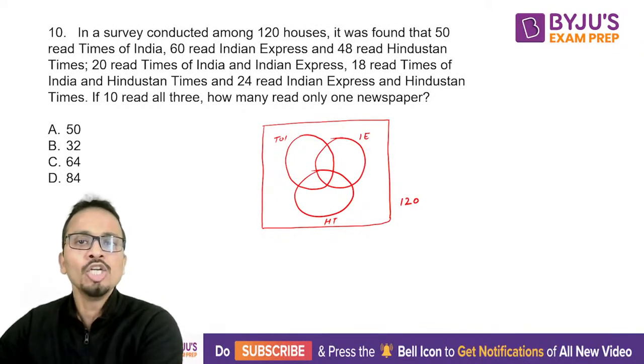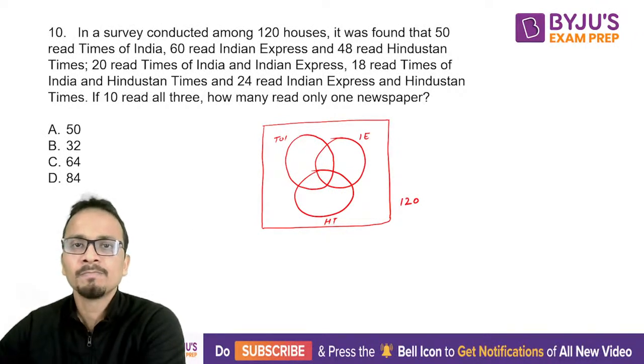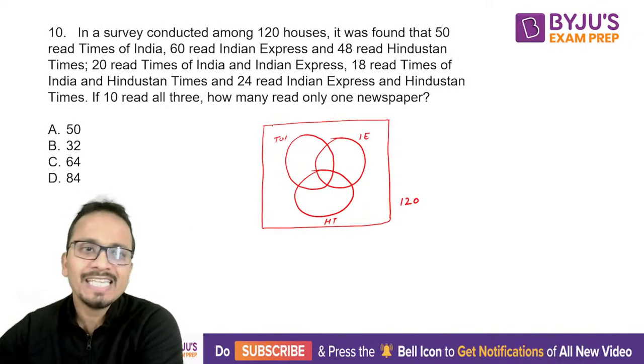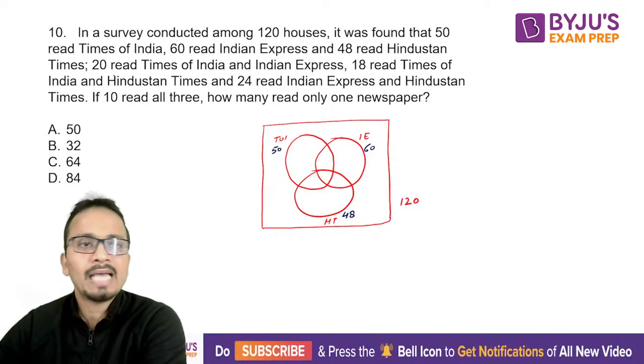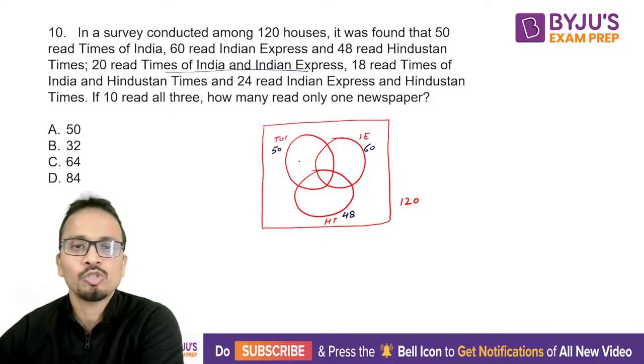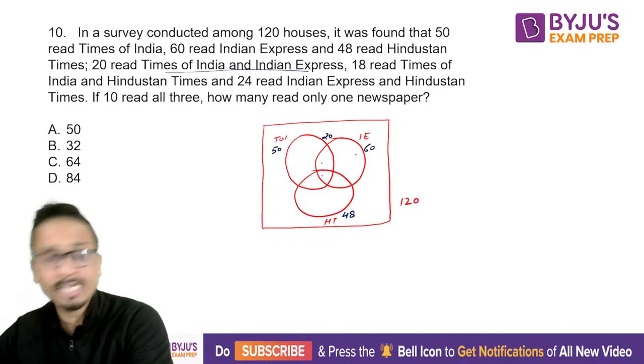Okay. So out of 120 houses, it was found that 50 read Times of India. I'll write it here. 60 read Indian Express and 48 read Hindustan Times. Simultaneously, 20 read Times of India and Indian Express. So Times of India and Indian Express 20. So this is the value of these two regions together. Times of India and Indian Express.